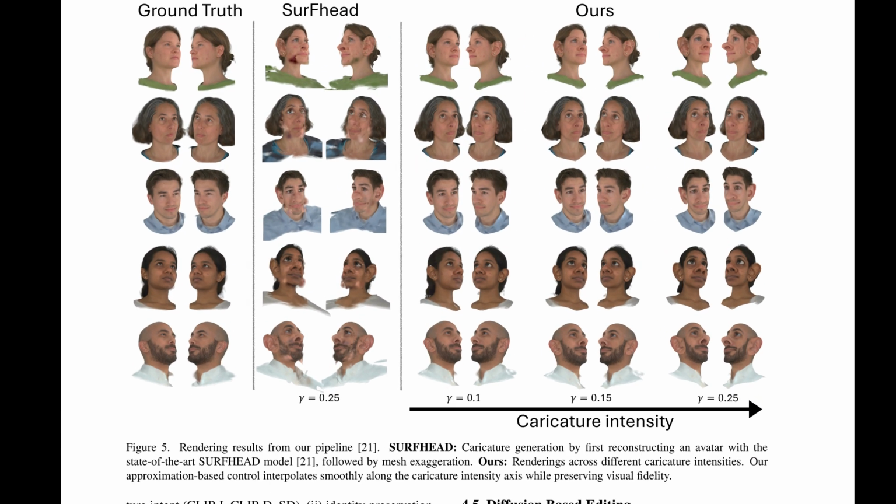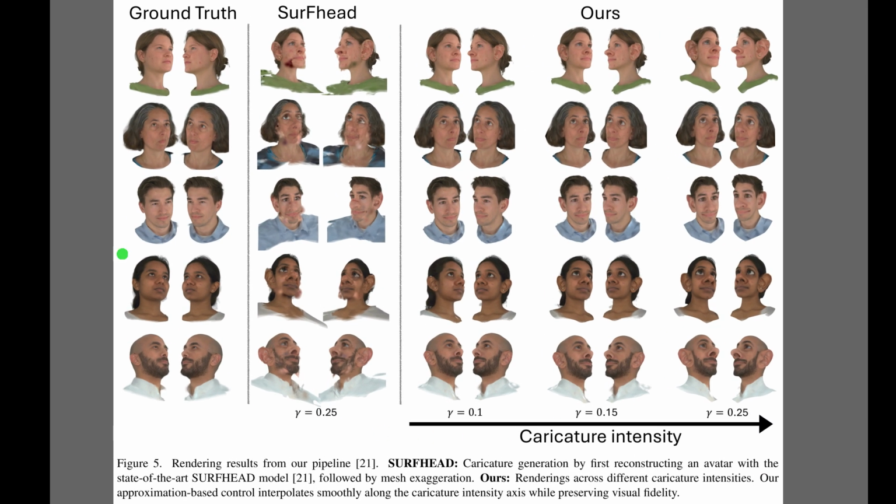Now, Figure 5 brings these numbers to life with a side-by-side visual comparison. The first column displays the ground truth, while the second column shows the Surfhead baseline. If you look closely at the baseline, you can see significant artifacts and texture stretching where the geometry is deformed. However, the right side demonstrates the proposed method across 3 levels of caricature intensity, from gamma 0.1 to 0.25. This confirms that as the exaggeration increases, the method smoothly interpolates the geometry while preserving sharp, photorealistic details.